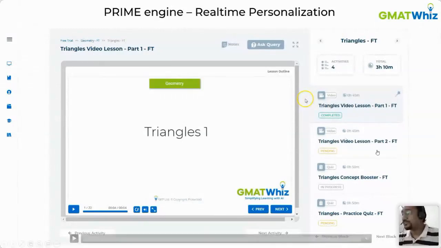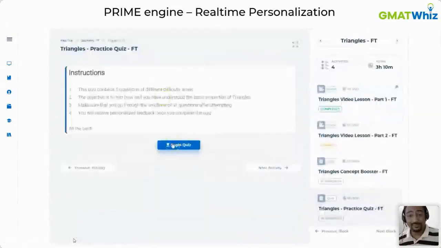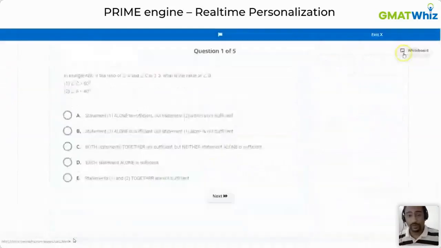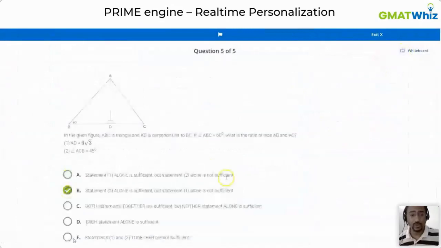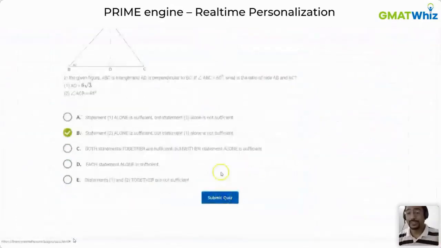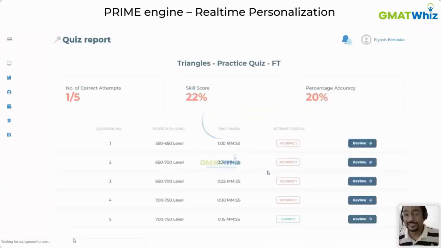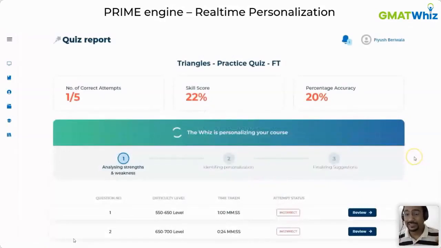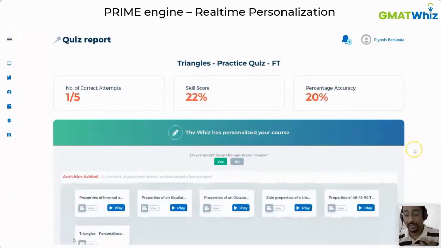So what we do at GMAT Viz is we say, okay, don't worry about that. Our mechanism is going to help you understand where your strong and weak areas are. Whenever you are working on the platform, after you have completed a quiz, for example, I'm just going to show you, let's say this quiz is done and completed by me now. Right after that, the AI will automatically identify what your strengths and weaknesses are. It identifies personalization for you, and it automatically gives you some suggestions on that.